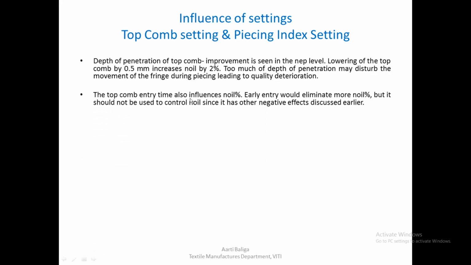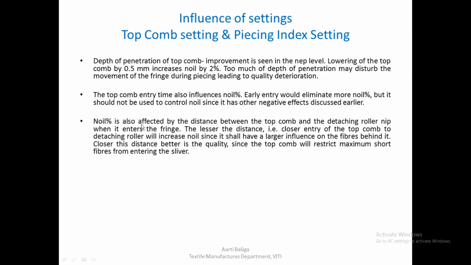The top comb entry timing also influences noil percentage. Early entry would eliminate more noil, but it should not be used to control noil since it has other negative effects which we have discussed earlier. Noil percentage is also affected by the distance between the top comb and the detaching roller nip when it enters the fringe. The lesser the distance, that is closer entry of the top comb to the detaching roller, will increase noil percentage since it will have a larger influence on the fibers behind it. Closer this distance, better is the quality since the top comb will restrict maximum short fibers from entering the sliver.